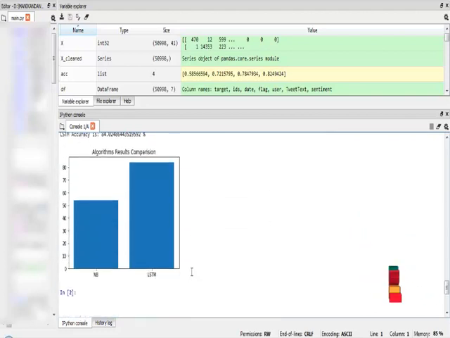After that, I compare the multinomial naive-Bayes algorithm performance versus the LSTM algorithm performance, and these are all the variable results that we obtained from our program.